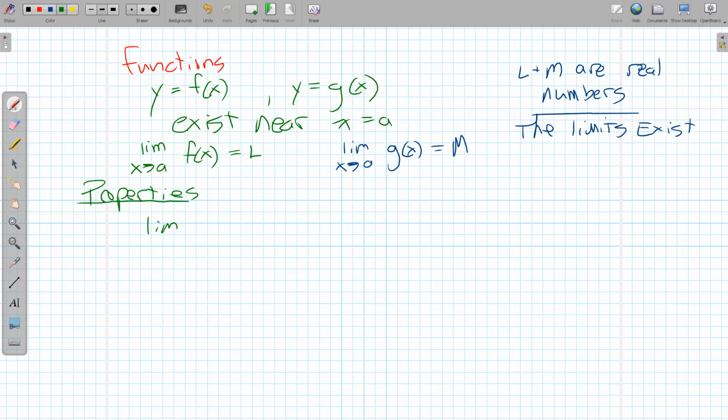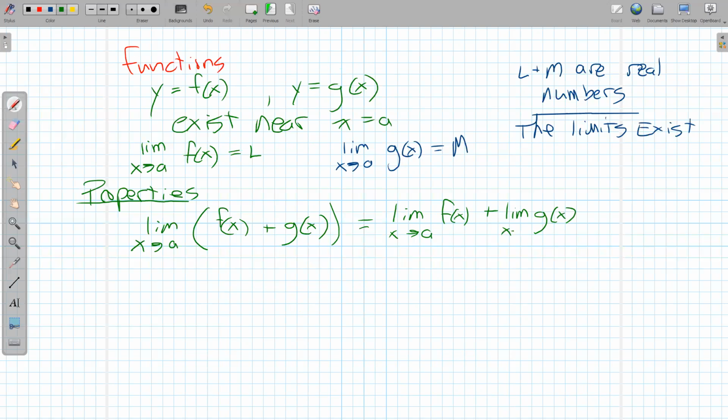If I take the limit as x goes to a of f of x plus g of x, assuming the limits exist, that's the same thing as splitting up the limit over the sum. You could say the limit distributes: the limit of f of x plus the limit of g of x, both as x is approaching a. And again, each of those has values, so we can say the answer has to be L plus M. Again, the limits have to exist. They are L and M, whatever those two numbers happen to be.